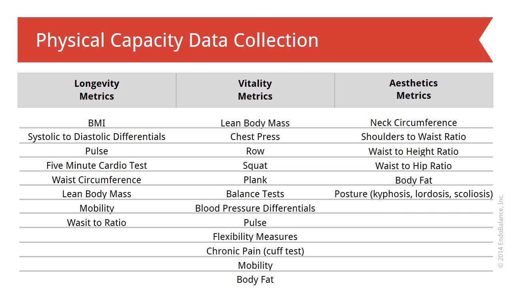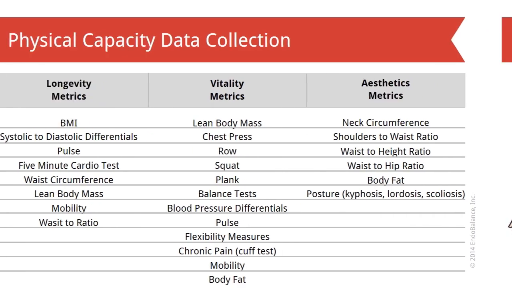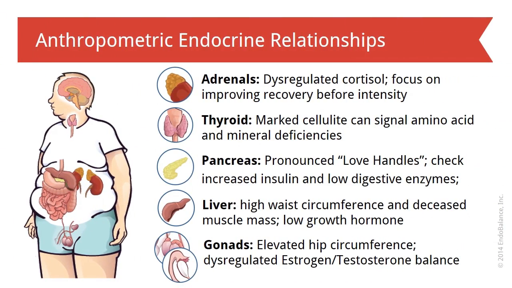And the final grouping, aesthetics, used to assess and classify anthropometric data. This data primarily describes body composition and muscular symmetry. It can also reveal to practitioners the impact of chronic stress and overall daily behaviors on the body. Let's now look at the anthropometric endocrine relationships. We can begin with the adrenal glands.